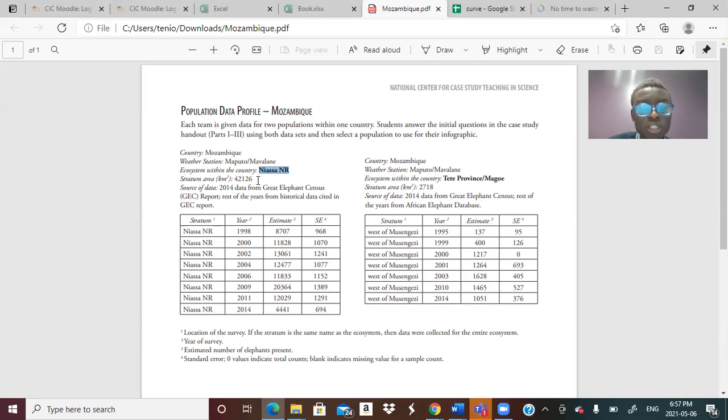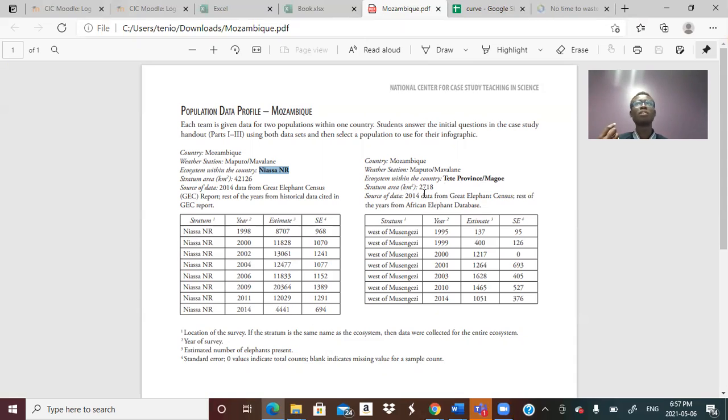Also, as you can see here, the Niassa area, which is 42,126 square kilometers, is way larger than the Tete province area, which is 2,718 square kilometers.